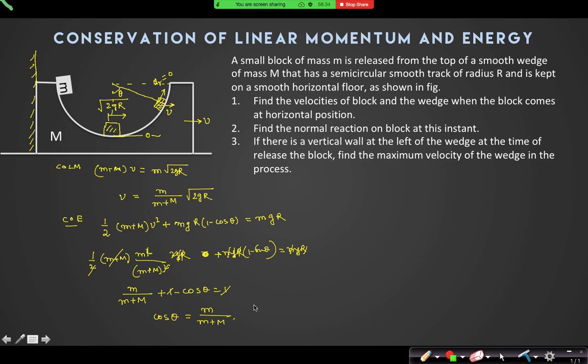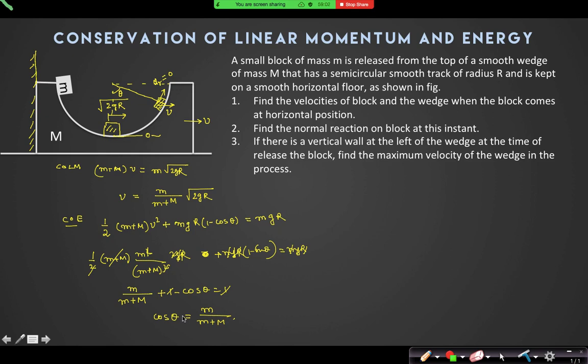So is theta 90 degree possible? No, sir. Then m becomes 0. Theta is 90 degree means small m becomes 0, m is very small compared to capital M, which means the velocity of the wedge is zero. That is why, if small m is very small compared to capital M, then I can only say that theta will be 90 degree.